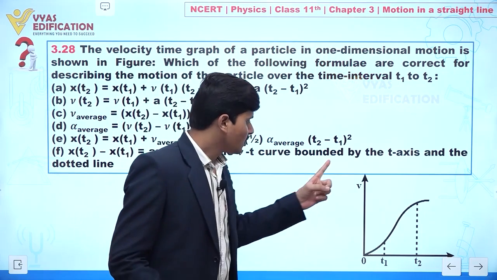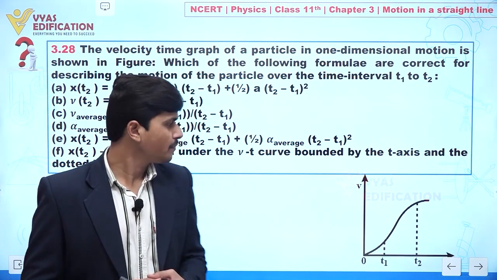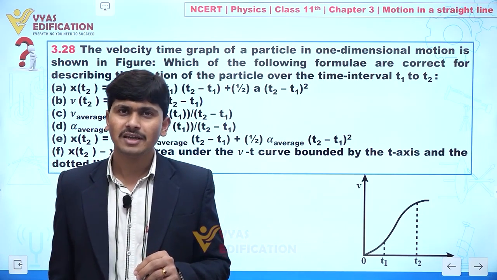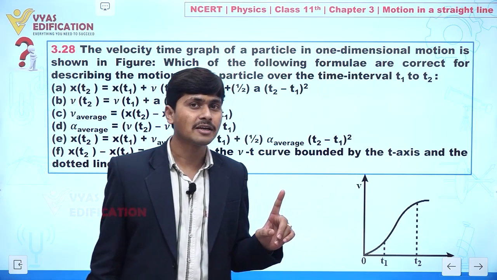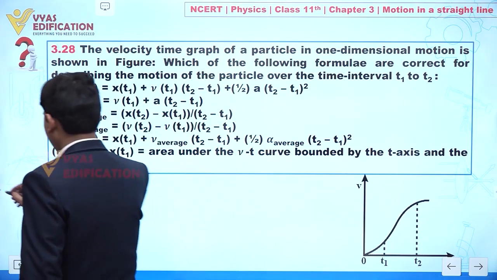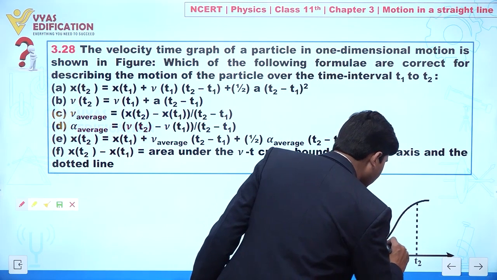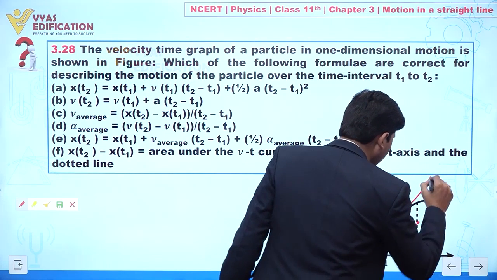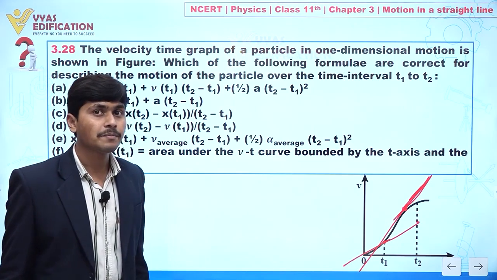Clear? So here you can see graph between v and t is given to you. Clear? And we can say here the graph is not a straight line graph. It means acceleration is not constant, acceleration is varying. You can also find like this: if you draw a tangent at any point, let's suppose at this point, you can see the value of slope you are getting is different at different points.